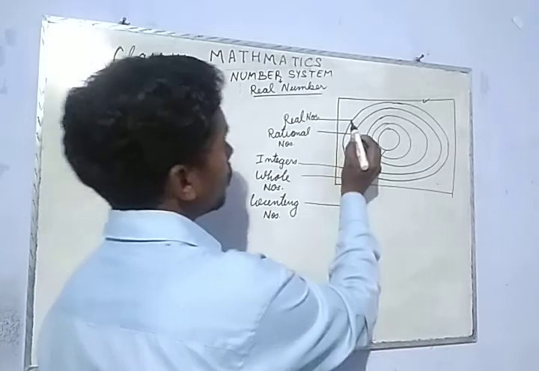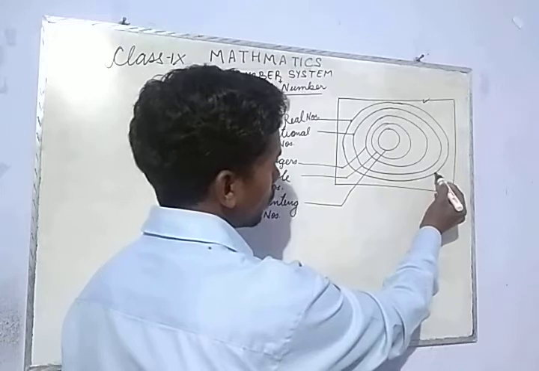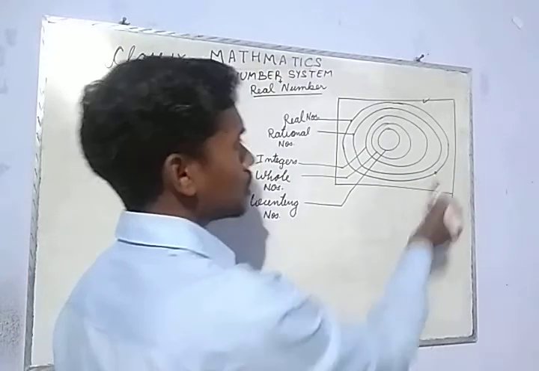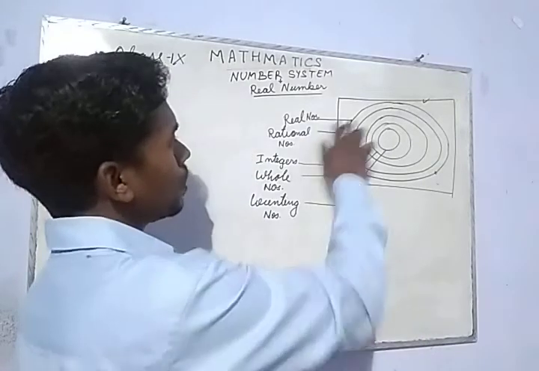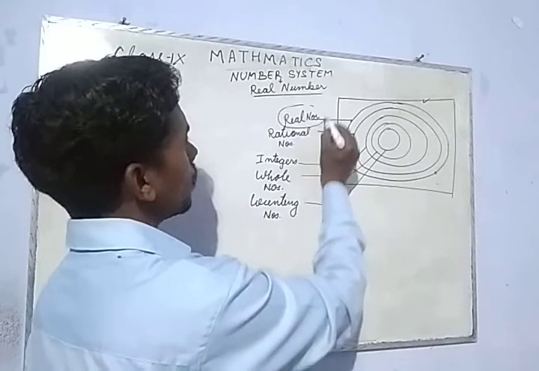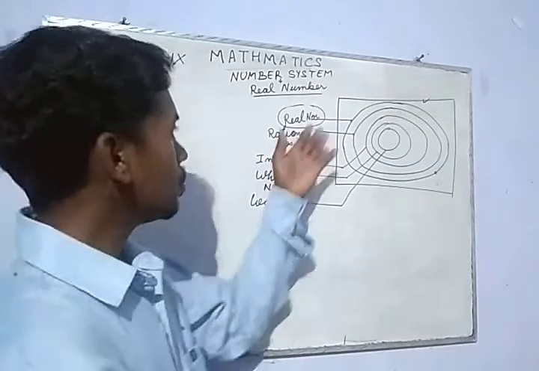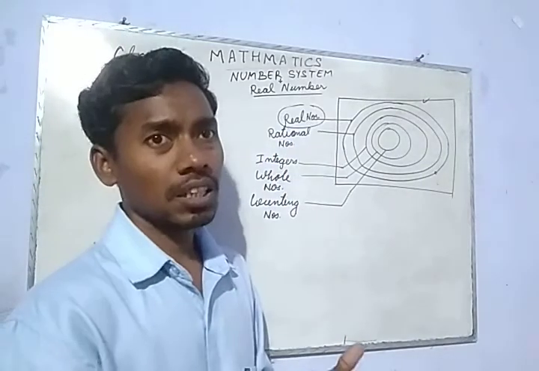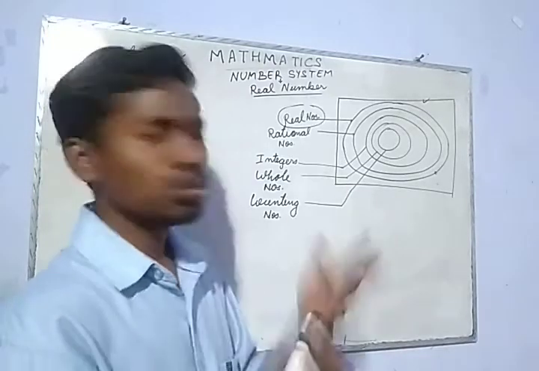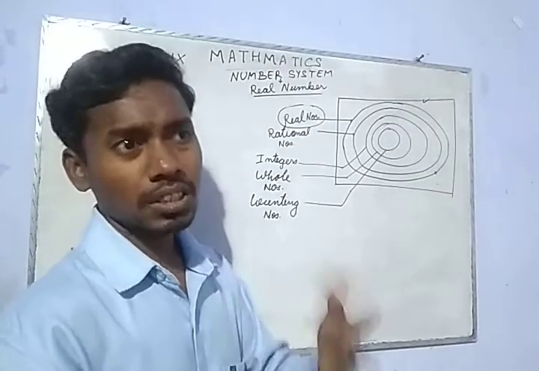The type of number one is inside this outermost boundary, and the other is outside this boundary. The numbers which are inside this boundary are called real numbers, which we use practically in our daily life. They exist and we use them generally. They are real. We can see them, we can feel them.